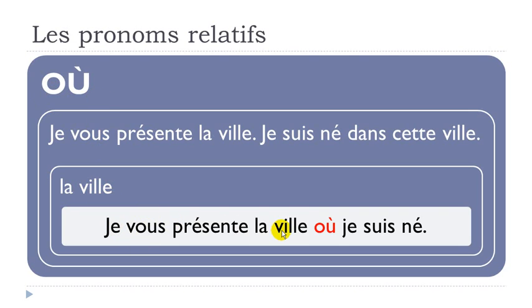Je vous présente la ville. Okay, so your first sentence doesn't change at all. Où, so you put your pronom here, and then je suis né. The rest continues like that.